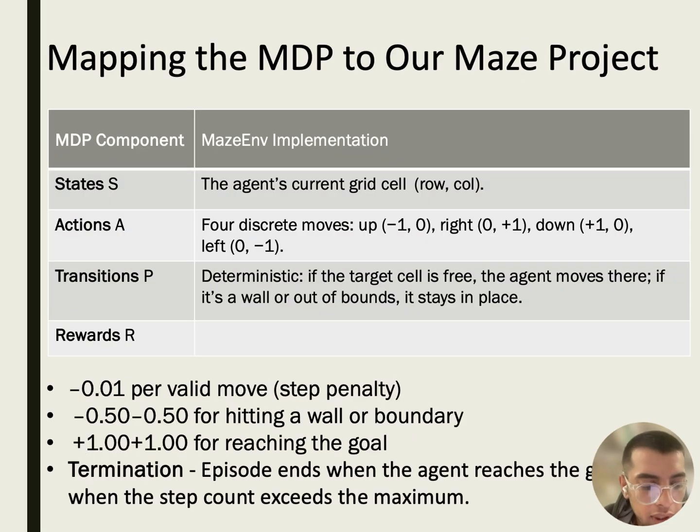Mapping the MDP to our maze project. Here we map each MDP component to our custom maze environment. State S corresponds to the agent's current location on the grid. Actions A are the four possible movements: up, down, left, and right. P, the transitions, are deterministic. The agent only moves if the cell is valid or free. R is rewards, which guide behavior: small penalty, larger penalty, and positive reward, which is +1 for reaching the goal. The episode terminates either when the goal is reached or the step count exceeds the limit.